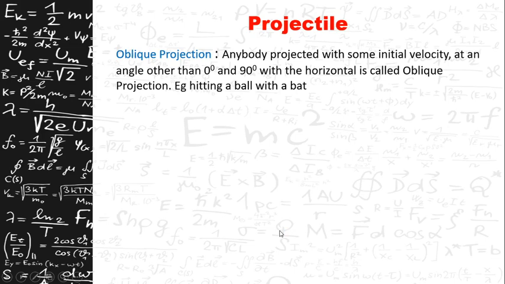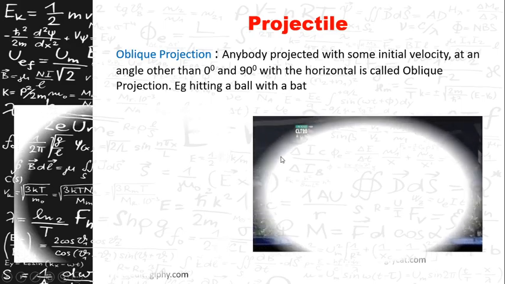If you throw with an angle of 0 degrees, it is called as horizontal projection. And if you throw any object with 90 degrees, then the equations of motion are those that we have derived in the previous slides for the vertically thrown object.